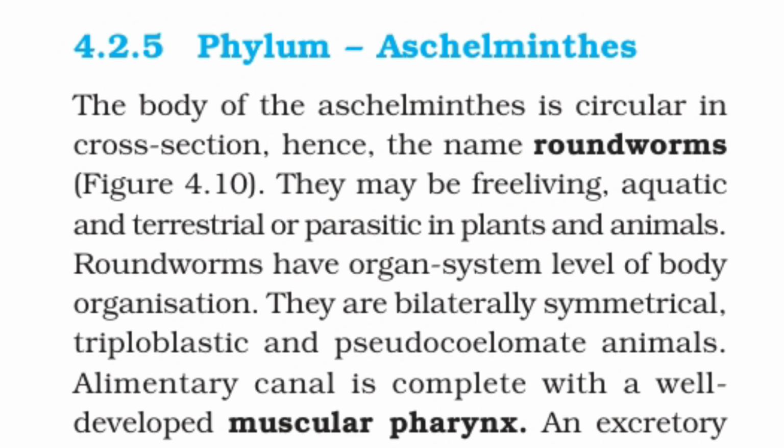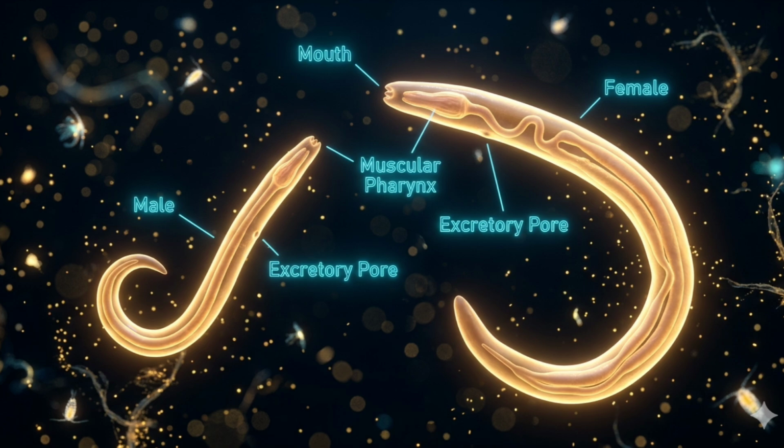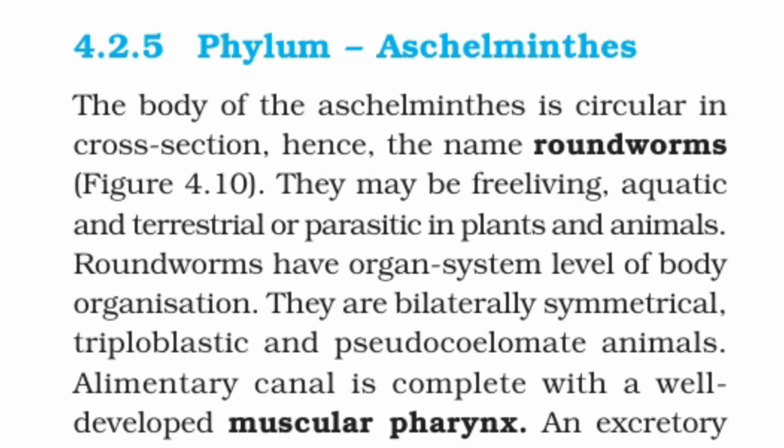Phylum Aschelminthes. The body of the Aschelminthes is circular in cross section, hence the name roundworms, as you can see in the figure. They may be free living, aquatic, and terrestrial, or parasitic in plants and animals. Roundworms have organ system level of body organization. They are bilaterally symmetrical, triploblastic, and pseudocoelomate animals.